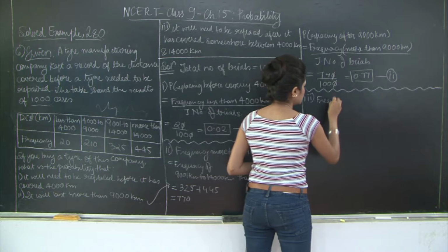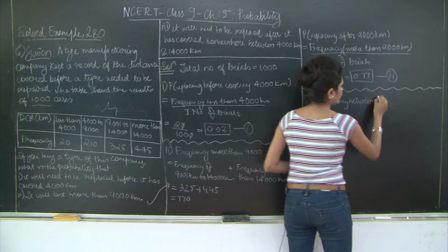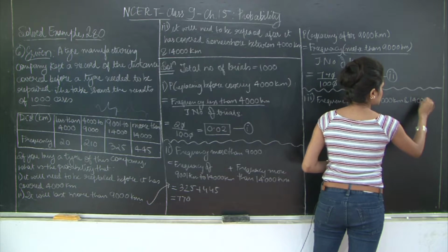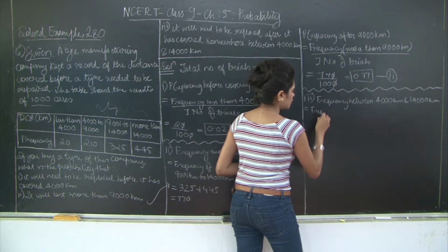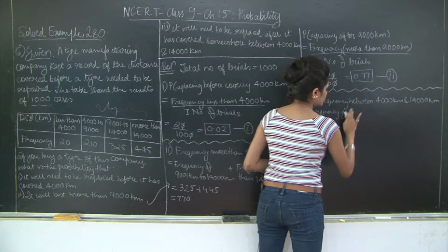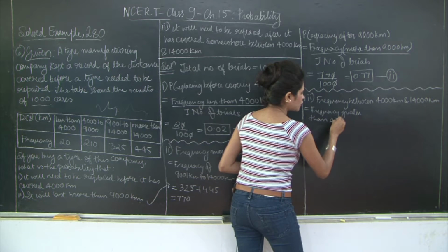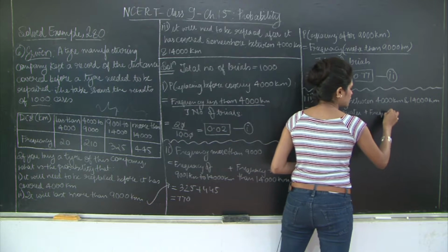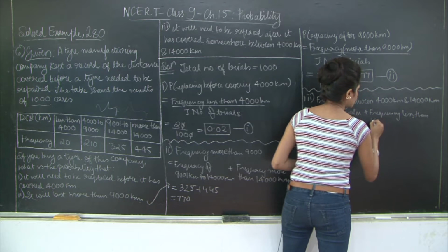Frequency between 4,000 kilometers and 14,000 kilometers is equal to frequency greater than 4,000 kilometers plus frequency less than 14,000 kilometers.